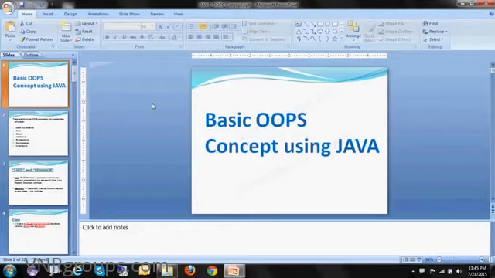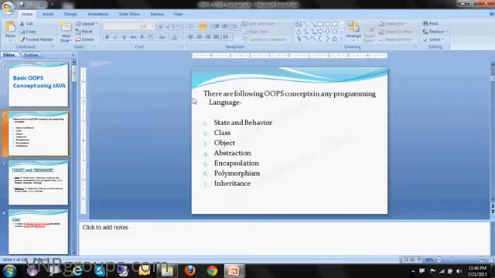So let's see the first day topics. Basically, these OOPS concepts in any programming language are as follows. First is state and behavior, class, object, abstraction, encapsulation, polymorphism, and inheritance. So let's see them one by one.